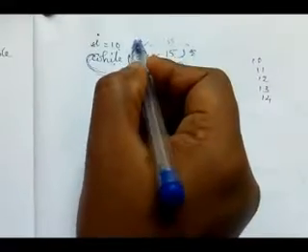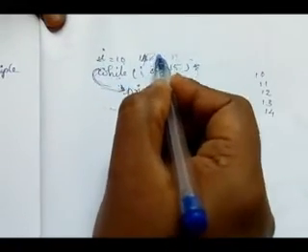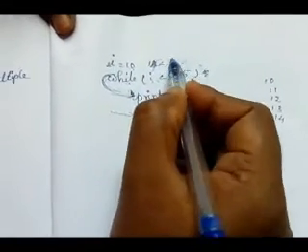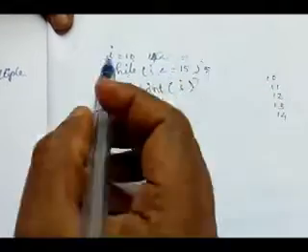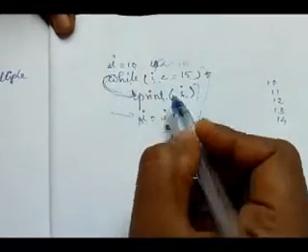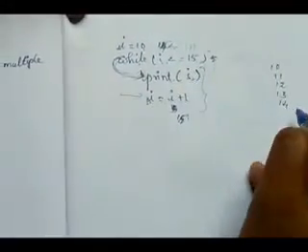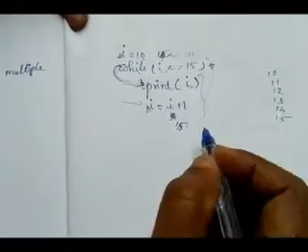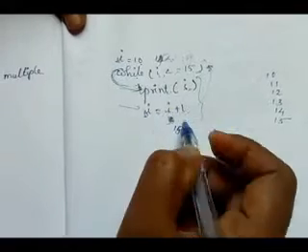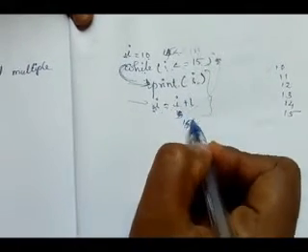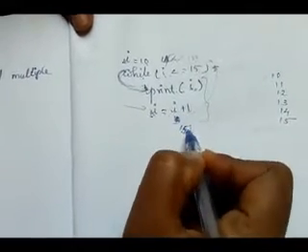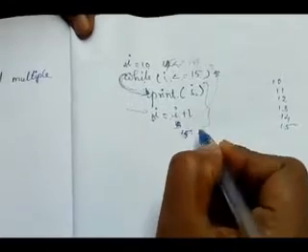Again check the condition: 15 less than or equal to 15, true, equal to is there, so it is true. Again it will come inside the loop, print I, which is 15. It will be printed on the monitor. Then the I value becomes 15 plus 1, that is 16.